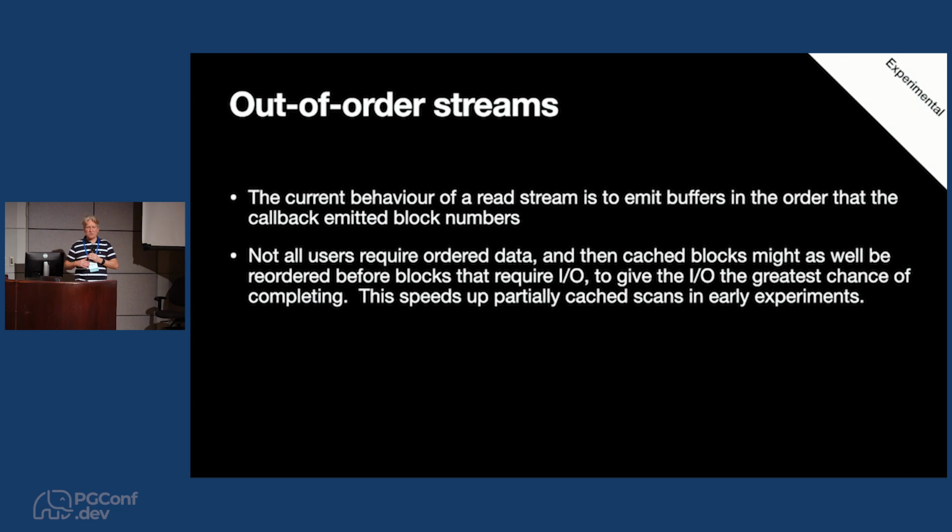Another idea: at the moment, the way that streams work is that the block number callback spits out block numbers. Each time it's called, it spits out a block number. And that's the order that the buffers will come out of the other end of the stream when you're pulling buffers out. But actually, there are some workloads that don't care about the order of the buffers. If you're vacuuming a table, you don't really care what order you vacuum the blocks in, necessarily.